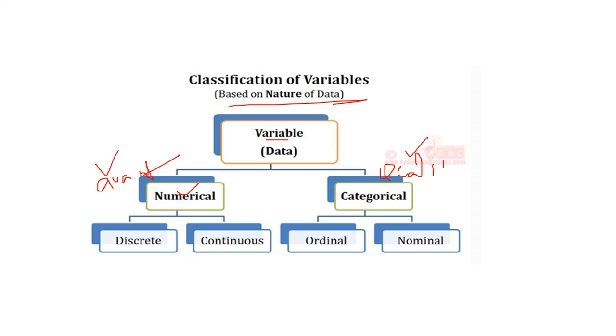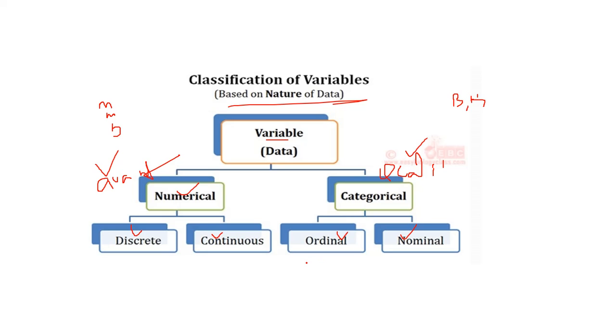If you take beauty and honesty, these all come under the qualitative. In qualitative we cannot measure. In numerical, measures are possible, like in numbers. If you take a median, mean, mode, dispersion, skewness, kurtosis, these all are numerical data. Numerical is further divided into either discrete or continuous. Categorical, meaning qualitative, we have divided into ordinal data and nominal data.